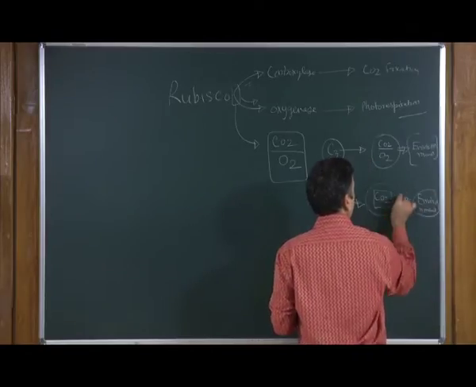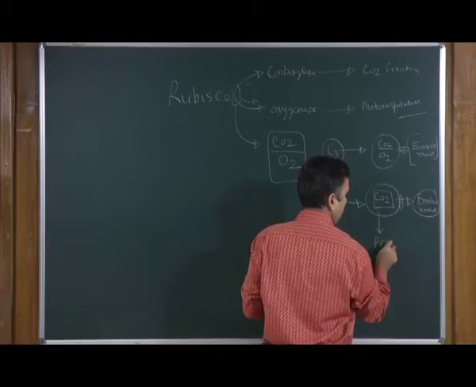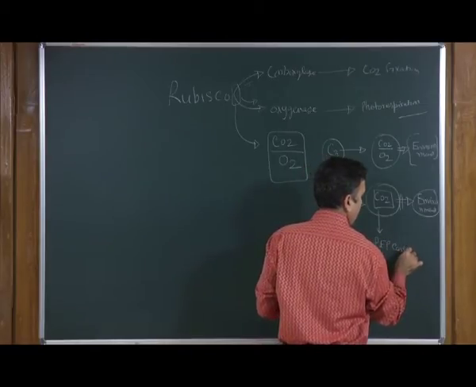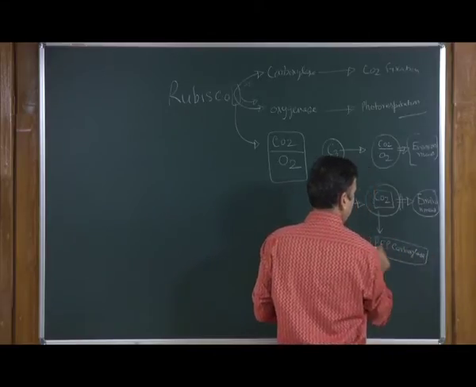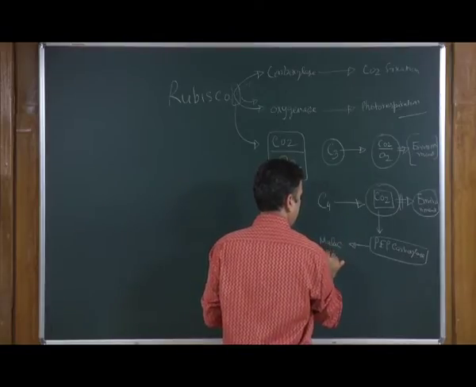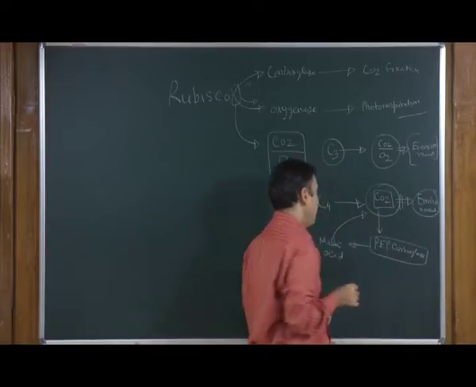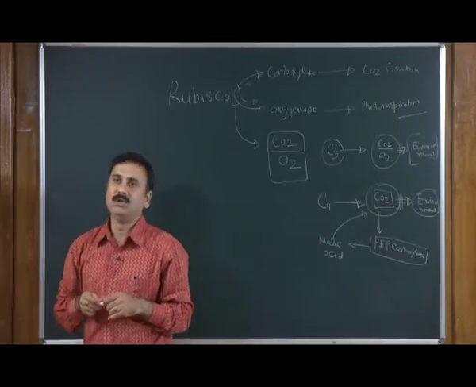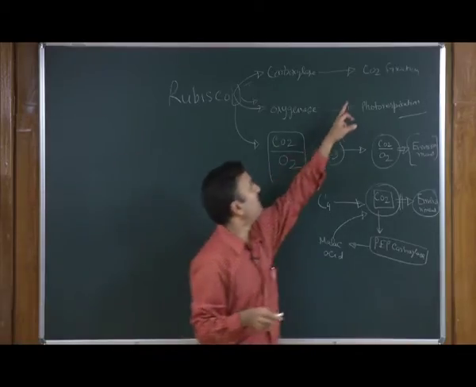It is dependent on the activity of PEP carboxylase, because the PEP carboxylase produces the malic acid, and that malic acid provides the carbon dioxide to Rubisco to do the biosynthetic pathway.